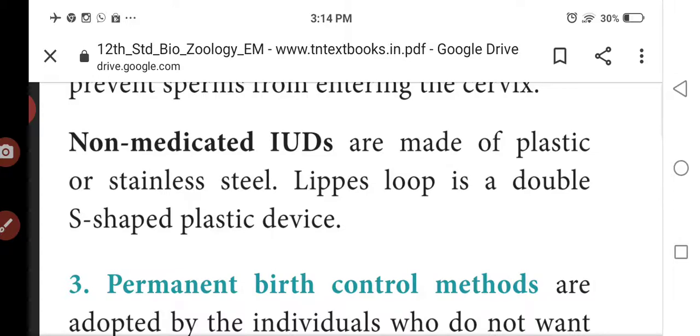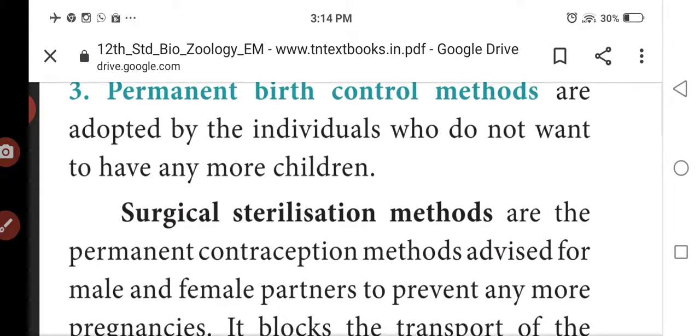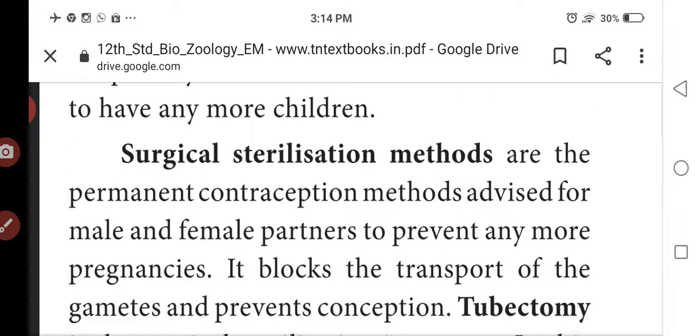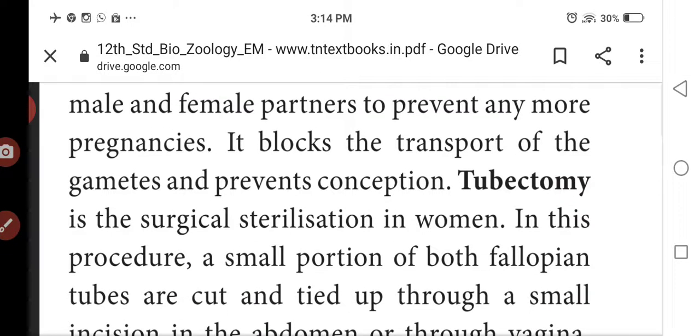So next one is the permanent birth control methods. Those who do not want to have any more children follow permanent birth control methods. These are surgical sterilization methods for both male and female partners. It blocks the transport of the gametes, male or female, and prevents conception.